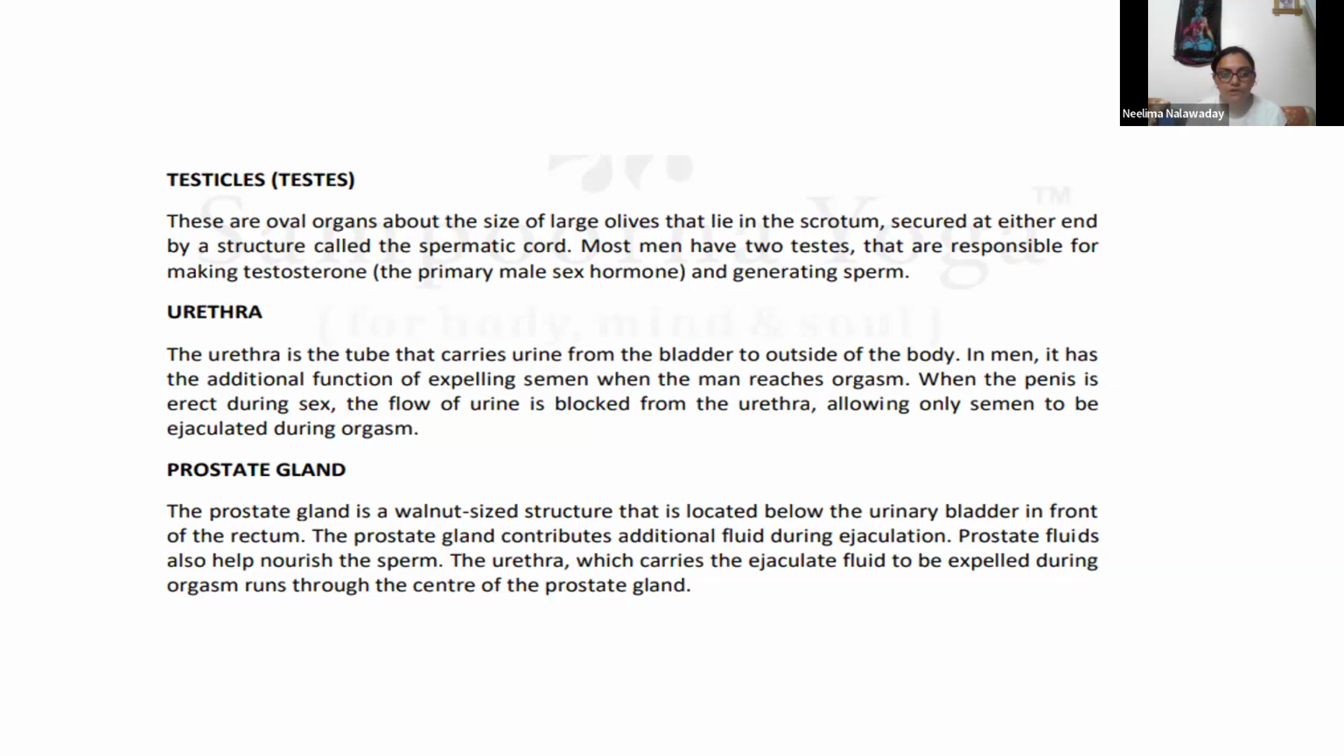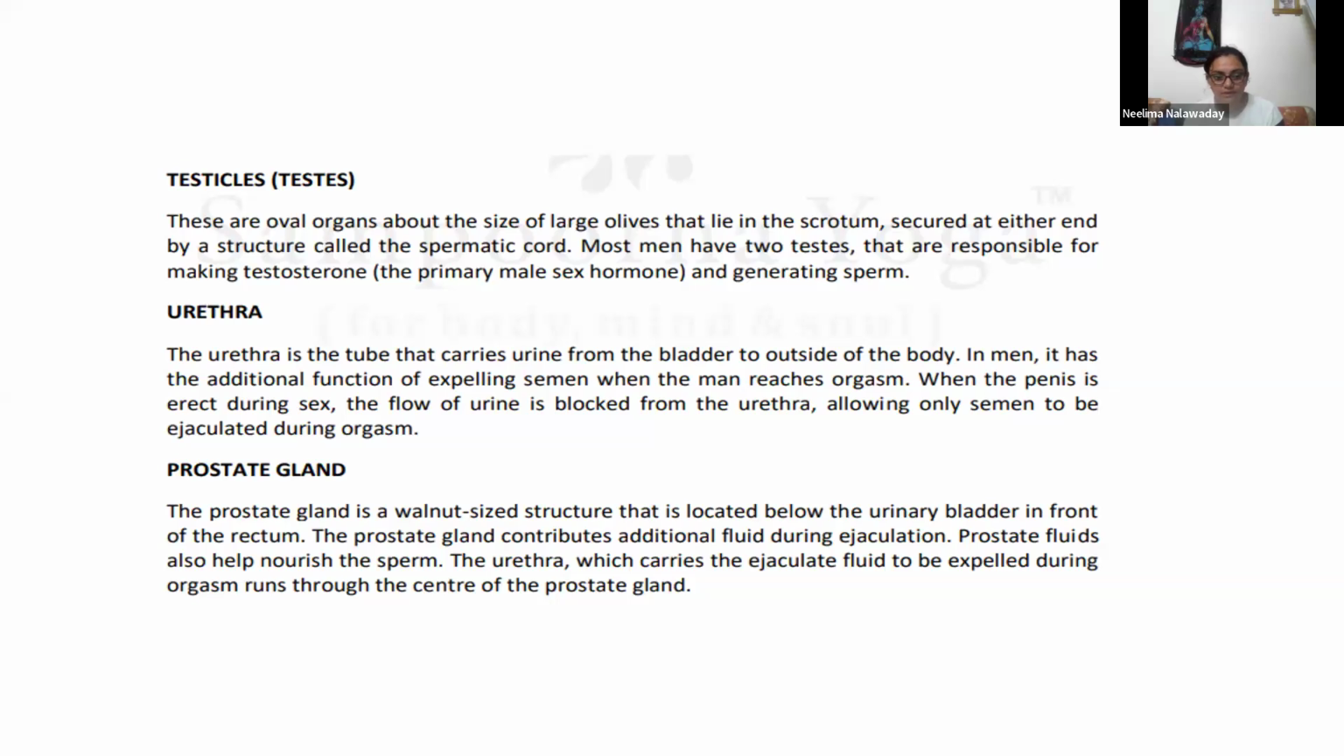Then urethra. The urethra is the tube that carries urine from the bladder to outside of the body. In men, it has the additional function of expelling semen. So urine and semen come out through one tube that is called urethra. When the penis is erect during sex, the flow of urine is blocked from the urethra, allowing only semen to be ejaculated during orgasm.